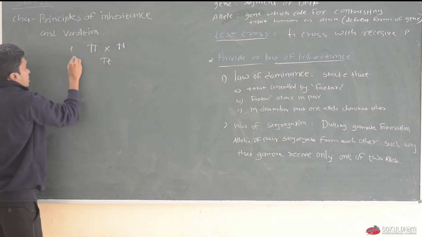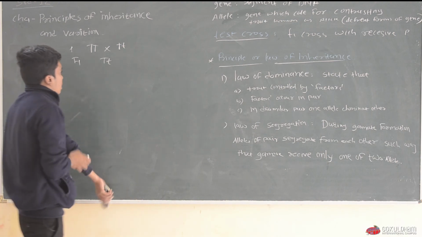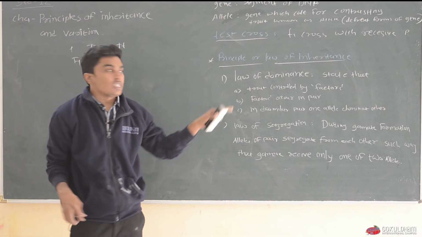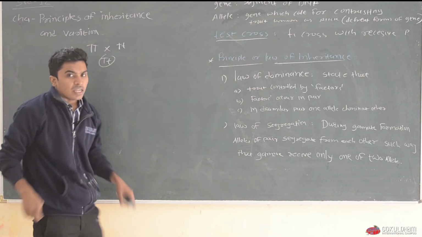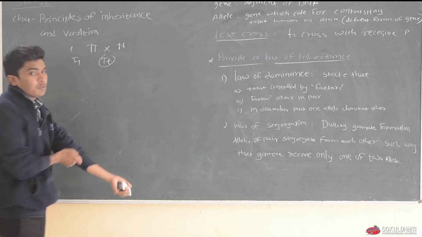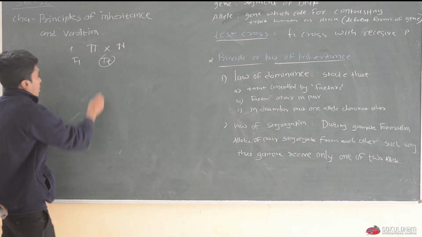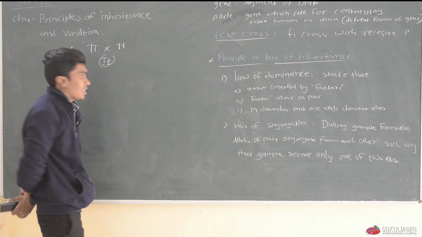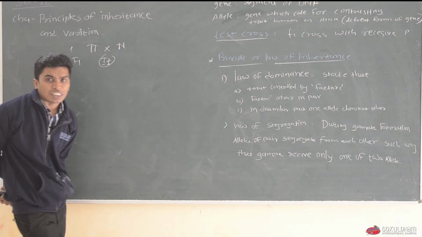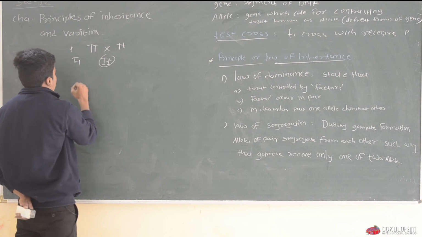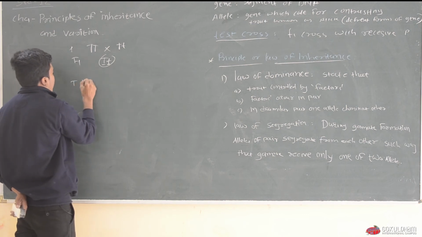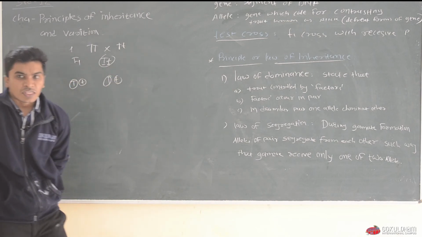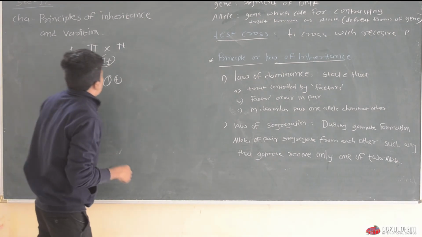This is the parent and this is the F1 generation. We allow the F1 generation plants to self-pollinate. What kind of gametes will form in the F1 generation? Let's see. Both alleles are dissimilar, which is why two types of gametes will form in each parent: first one is a capital T and another one is a small t. Then the zygote will form.